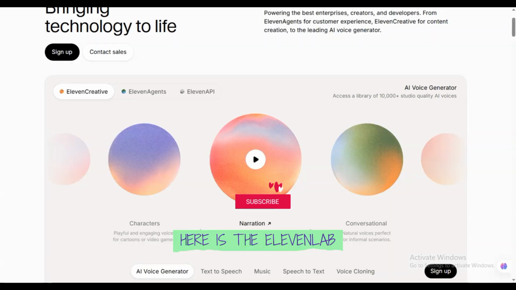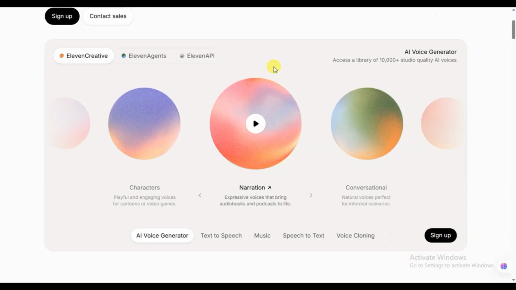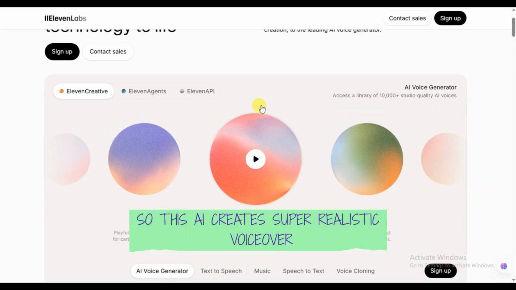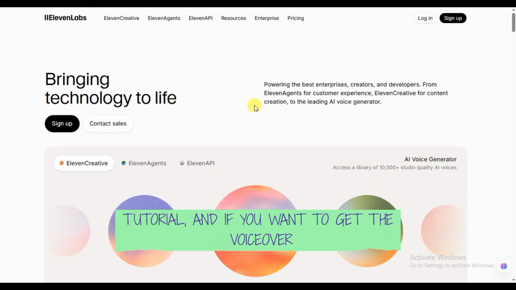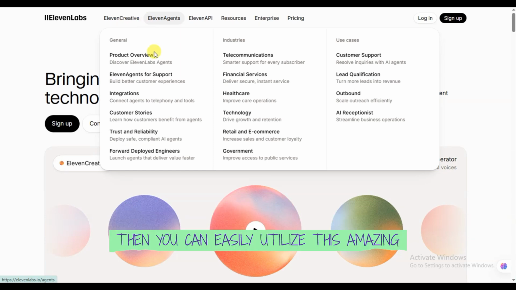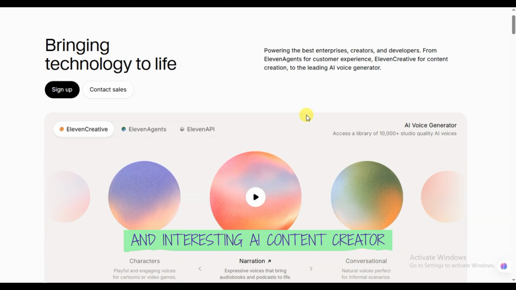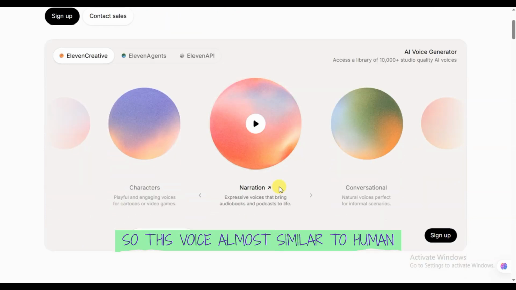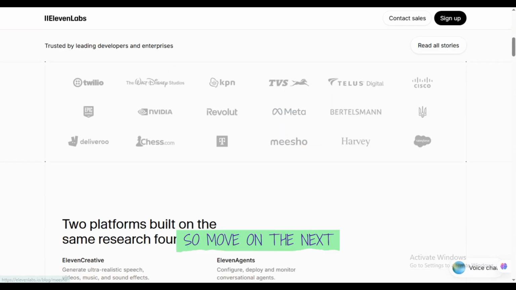Here is ElevenLabs. So now, guys, let's talk about ElevenLabs. This AI creates super realistic voiceovers for storytelling and tutorials, and if you want a voiceover behind your reels, you can easily utilize this amazing and interesting AI content creator tool. It sounds almost similar to a human. So move on to the next.